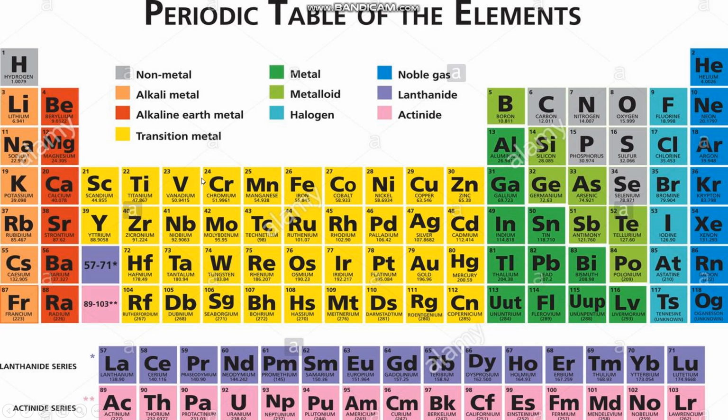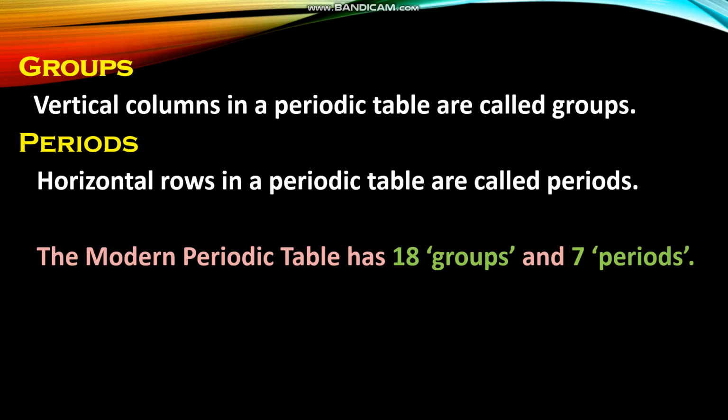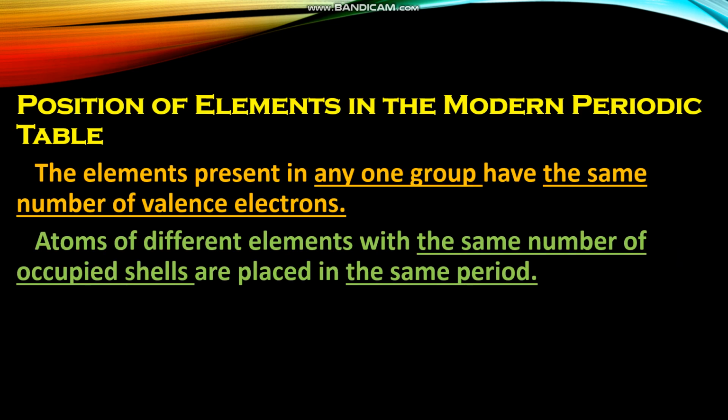We are learning only about the first group, second group, and 13th to 18th groups in standard 10th. So as we have seen, the vertical columns in a periodic table are called groups and the horizontal rows are called periods. In the modern periodic table, there are 18 groups and 7 periods.